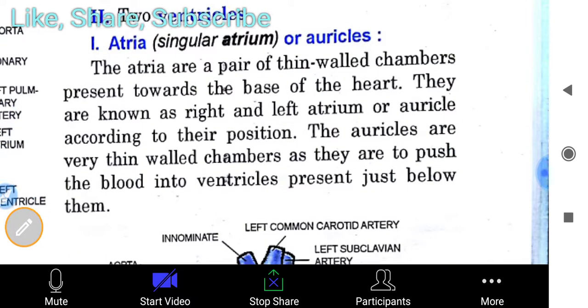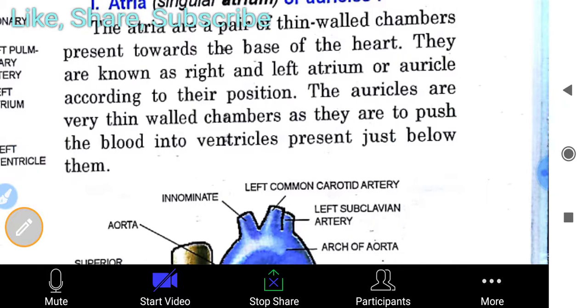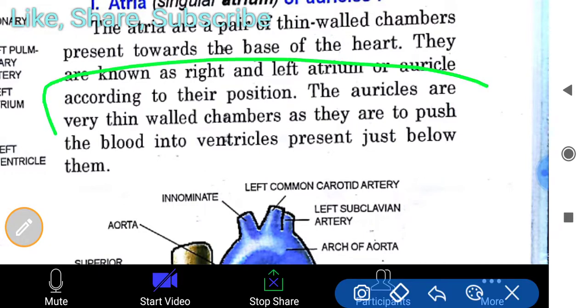The atria are a pair of thin walled chambers present towards the base of the heart. They are known as right and left atrium or auricle according to their position. The auricles are very thin walled chambers, as they only have to push the blood into the ventricles present just below them. So this is the main thing.